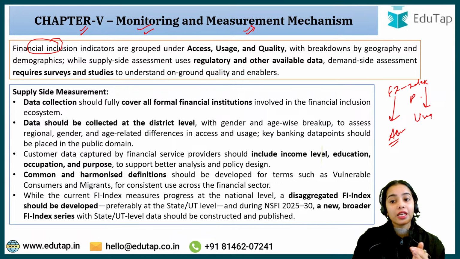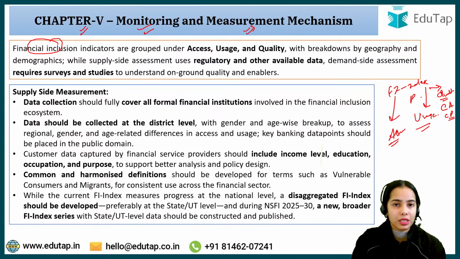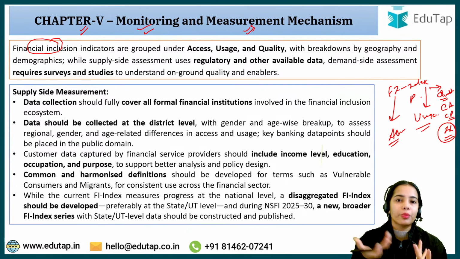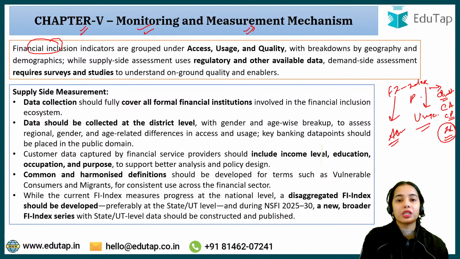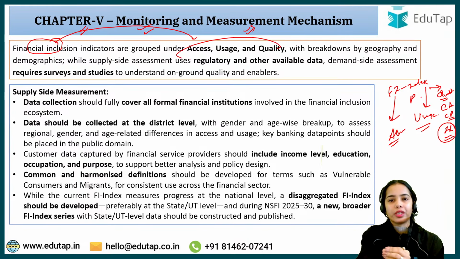Then usage. If the financial products and services are available, are the people using them? Quality. What is the quality of the financial products and financial services? Is customer awareness there, is customer protection there or not? Or the inequalities, are these being reduced or not? So quality means customer awareness is being promoted, customer protection is being promoted, inequalities are being reduced. So financial inclusion indicators are access, usage, and quality.